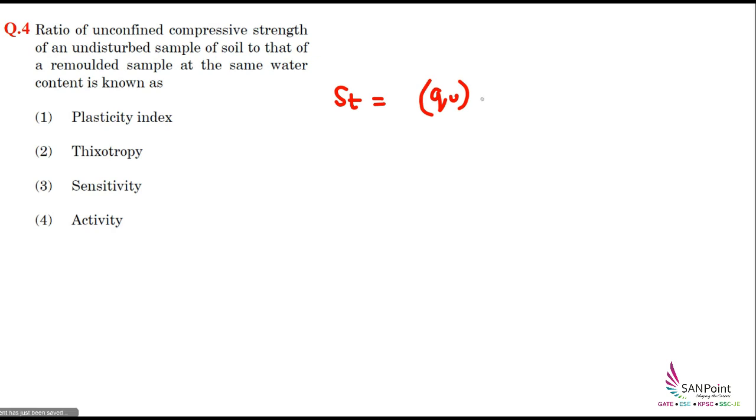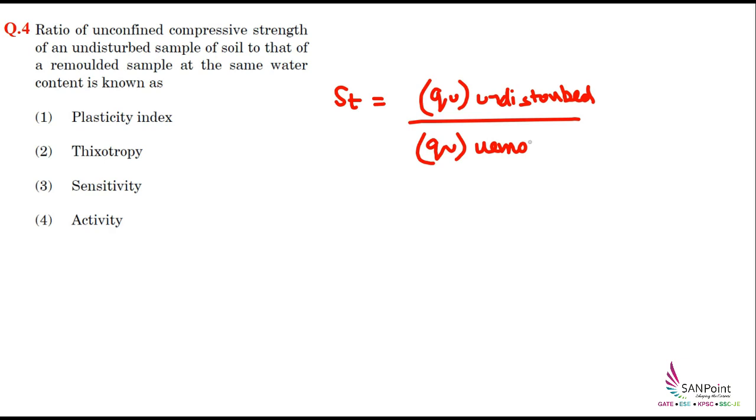So this is QU undisturbed divided by QU remolded. So this is called sensitivity.